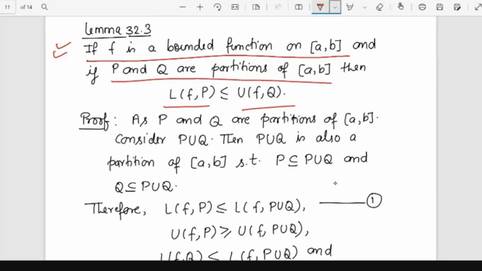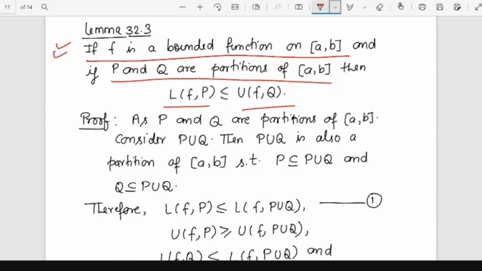So what do you mean by this result? This result says that you choose any arbitrary partition. P and Q are different partitions. We don't know whether P is contained in Q or Q is contained in P. These two are different, completely disjoint. This might be completely disjoint partitions also. P and Q are any arbitrary partitions of AB.